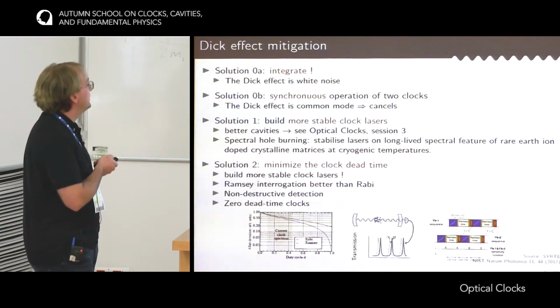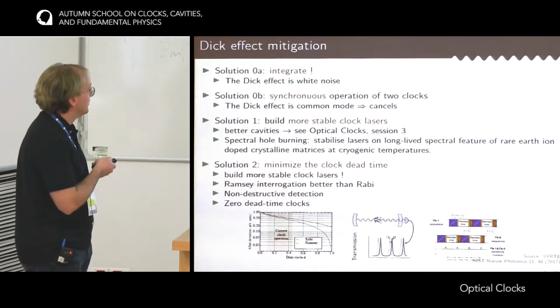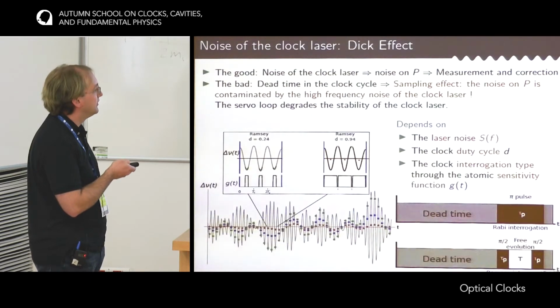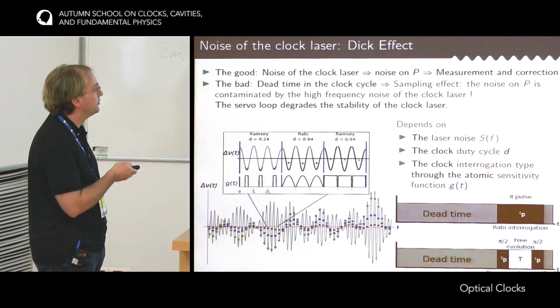The second possibility is to implement non-destructive detection. So here the idea is to reduce the dead time of the clocks, because this dead time is there to load atoms and to prepare atoms. So if it's possible to detect them without losing them, then next cycle we would spend less time preparing new atoms and be ready to interrogate straight away.